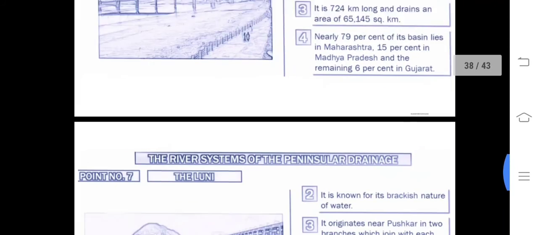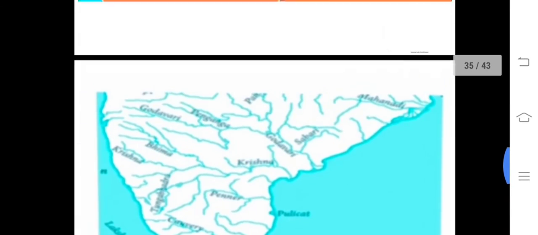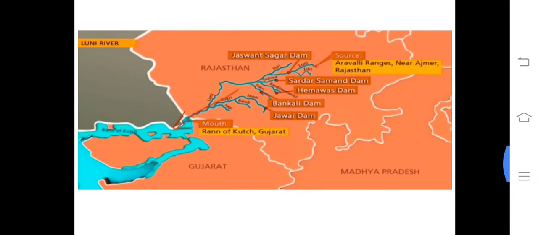You go and see the Luni river. Yes, Luni river. You can see from here, it starts from the Aravalli ranges near Ajmer, Rajasthan. From here you have a lot of dam systems also: Sardar Samand Dam, Hemawas Dam, Bankali Dam, Jawai Dam. Yes. And its mouth is the Rann of Kutch area. Very simple to understand.